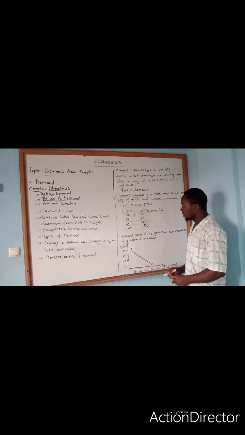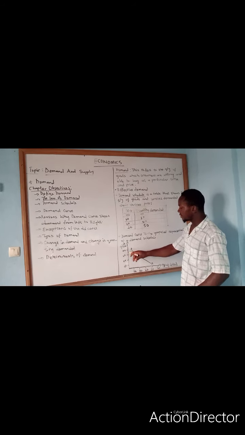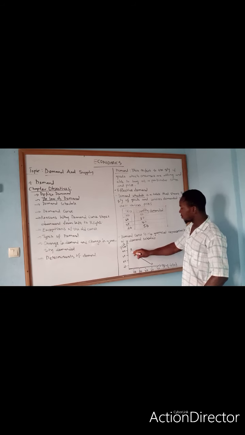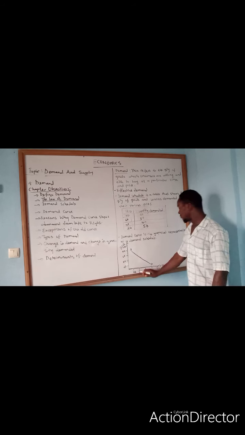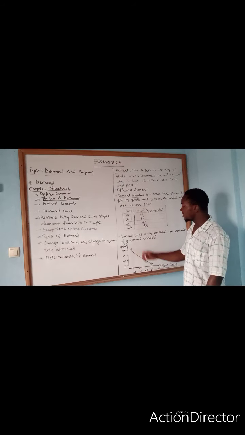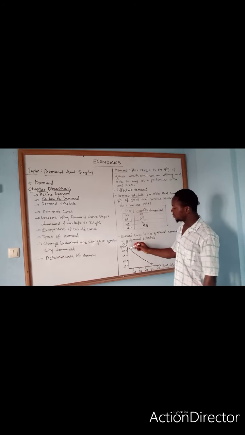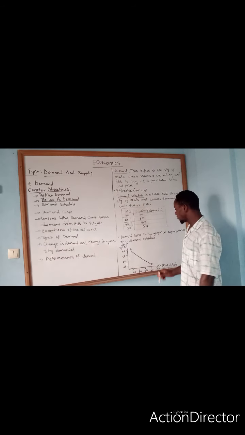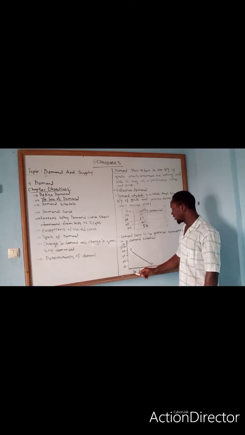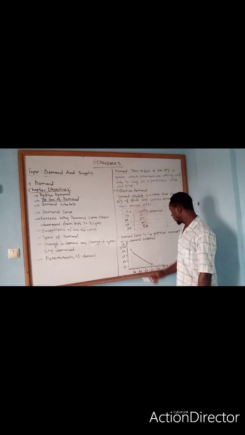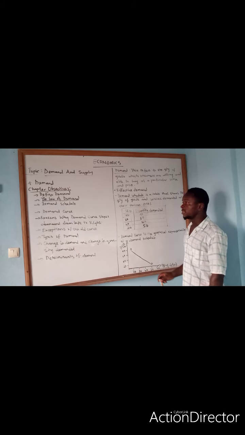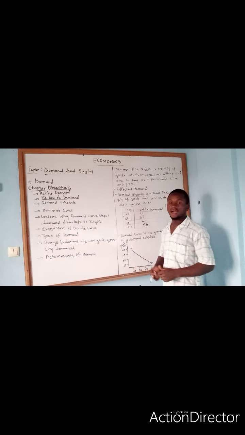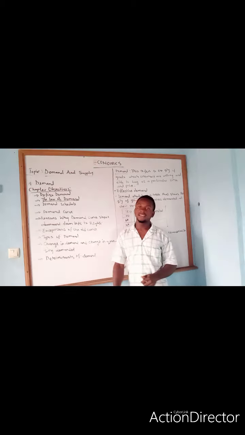When the price was 80, the quantity demanded was 20, and when the price reduced from 80 to 20, the quantity demanded increased from 20 to 50. This therefore explains to us that more is demanded at a lower price than at a higher price.